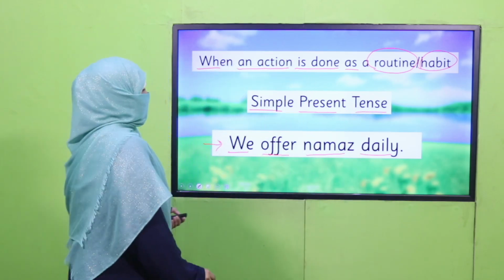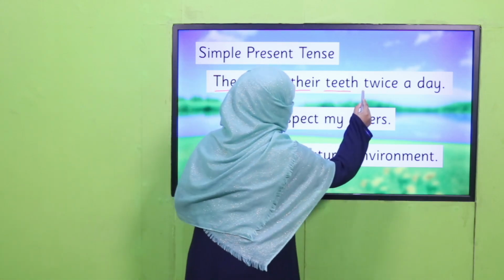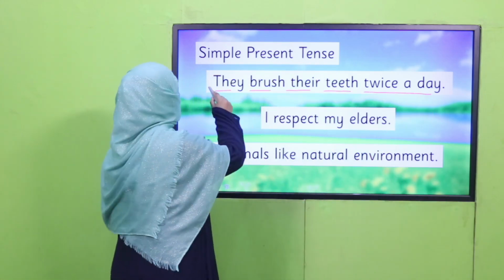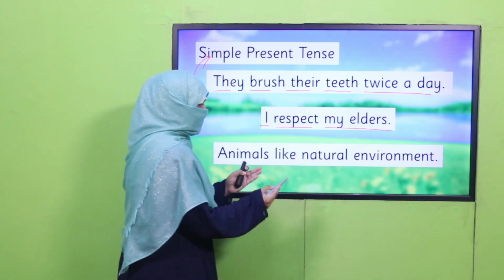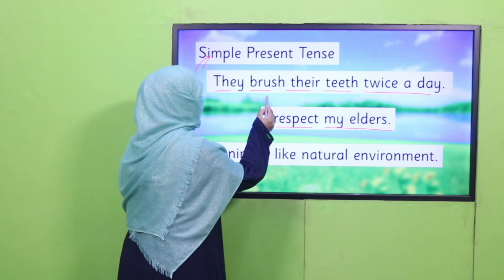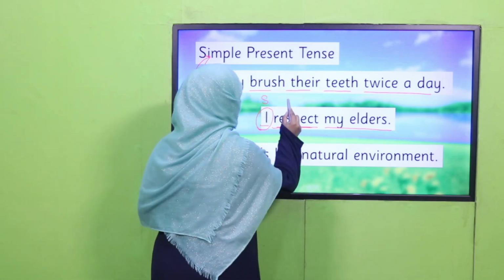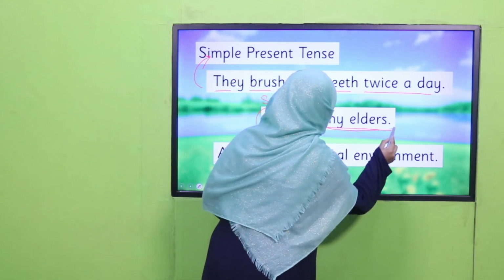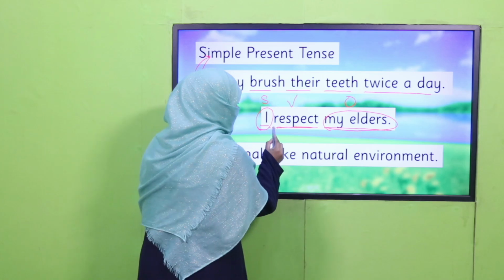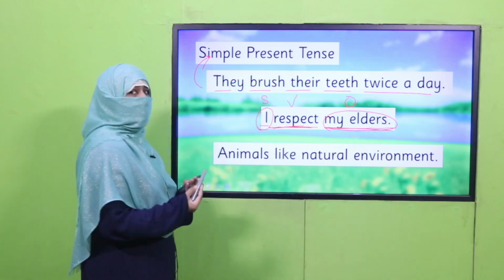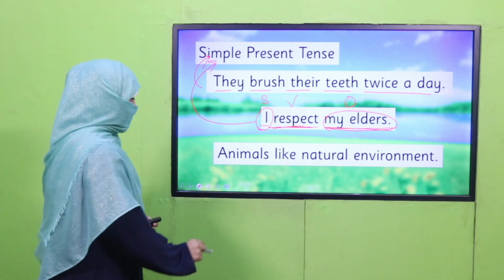All right. The further examples are, they brush their teeth twice a day. It's their habit. That's why it's simple present tense. I respect my elders. Again, let's break it. I is subject because it's performing the action. And what is the action? Respect. It's verb. And whom do I respect? My elders. It's object. Again, the sentence structure is the same. I respect my elders. It's my habit. That's why this sentence is referring to simple present tense.